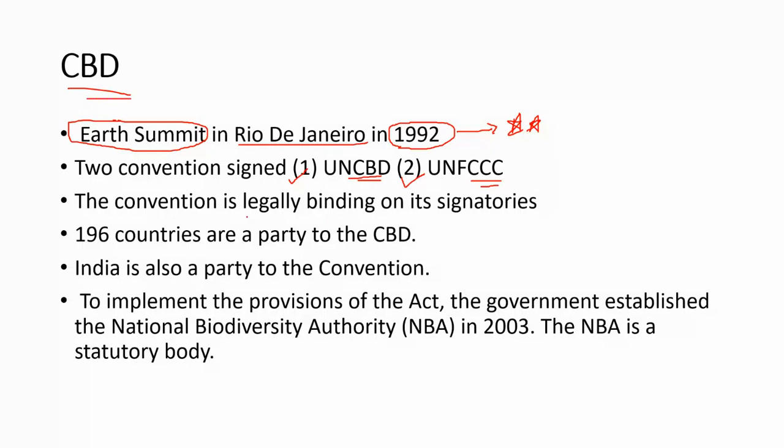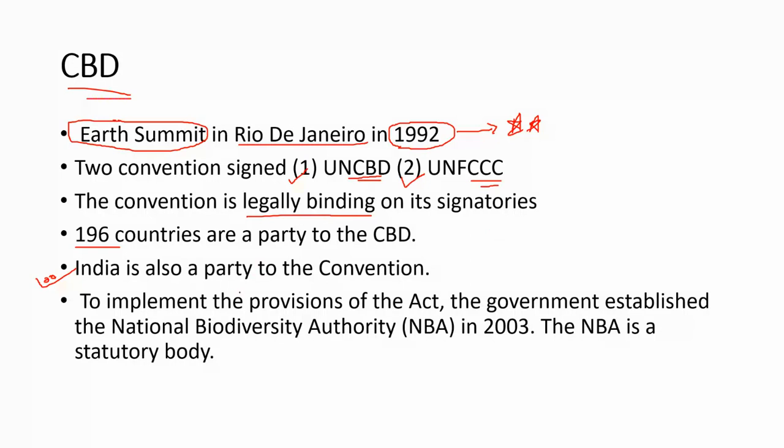And this is legally binding. Those countries who sign have to follow its measures, and they have to make a plan to conserve the biodiversity in their country. Till now, 196 countries have signed this. India is also part of this convention, and India has ratified it by implementing the provisions for the conservation of biodiversity, which we are going to see after a few minutes.